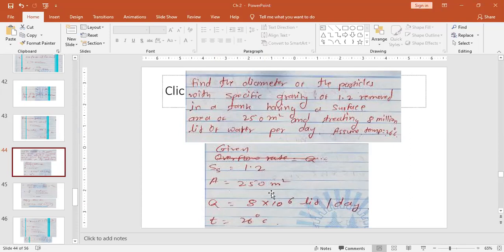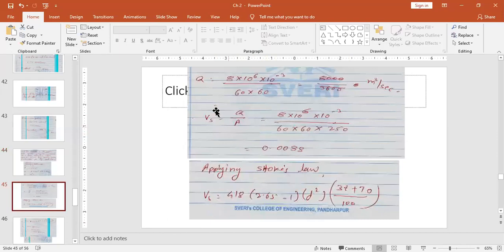See here. So what is the given data? Specific gravity of the particle is given as 1.2. Then the area is given as 250 meters square. Discharge is given as 8 into 10 raised to 6 liter per day. 8 million liter, in the sense 8 into 10 raised to 6 liter per day. Okay, 8 million liter of water per day.